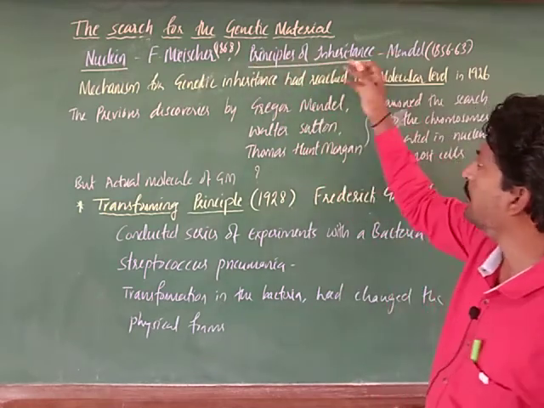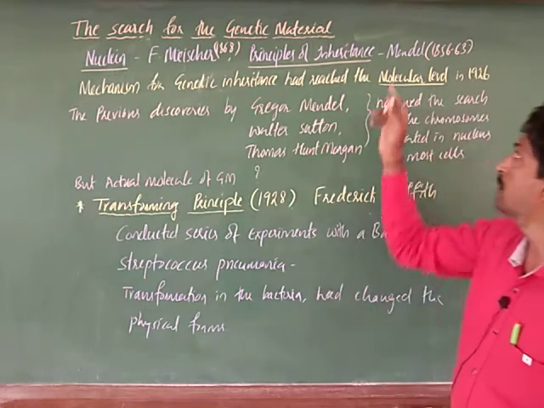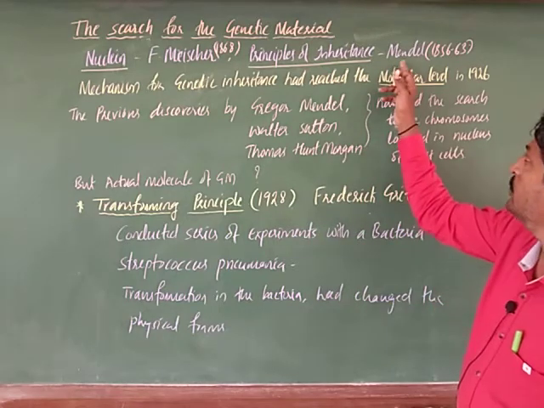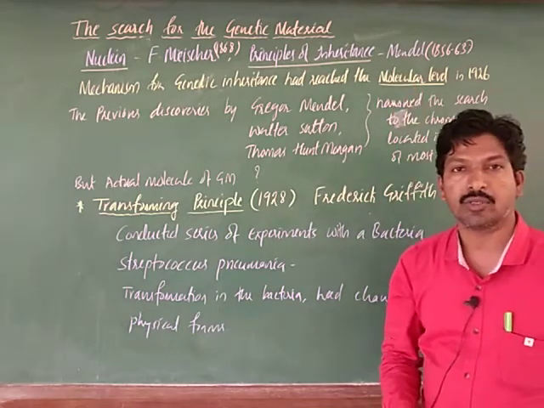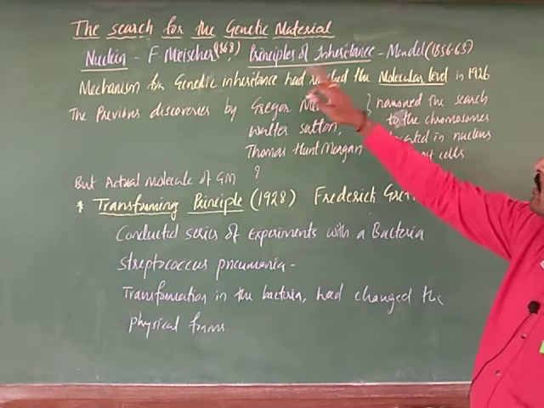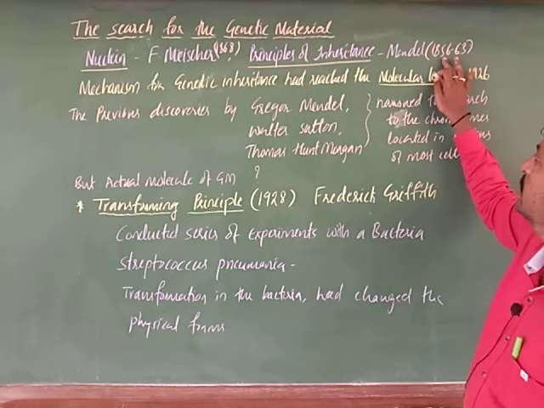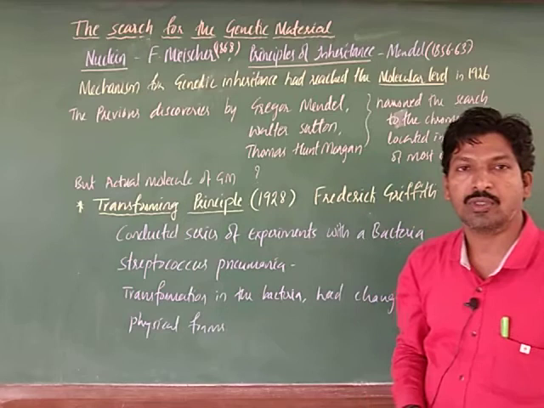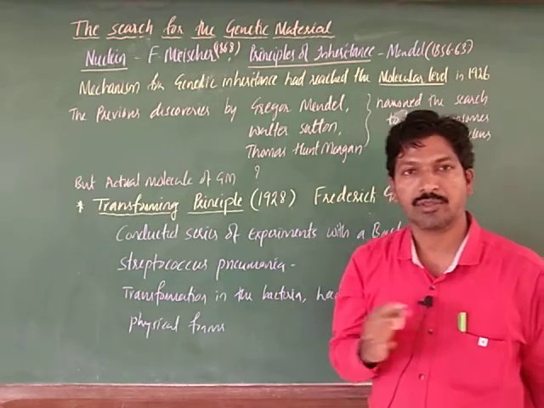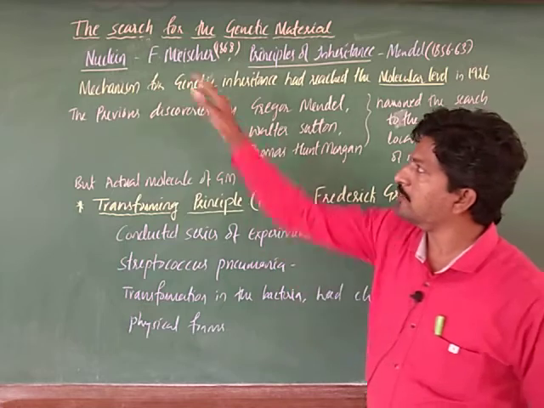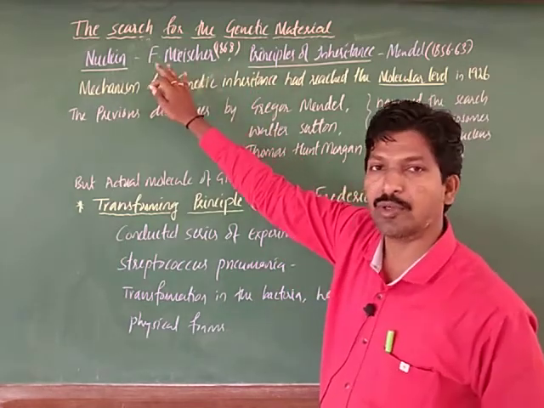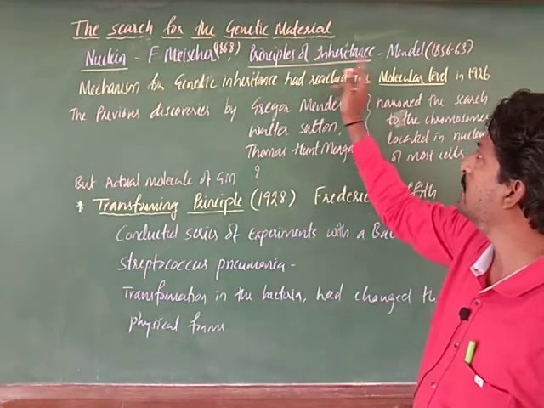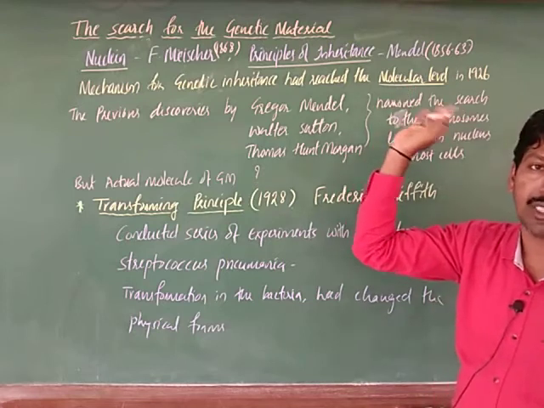Almost at a similar time, the principles of inheritance, which you have studied in the previous chapter, were proposed by Gregor Mendel. He conducted his work from 1856 to 1863 on the pea plant that we have studied. I am taking these two points because you have studied previously that nuclein was discovered by Miescher and the principles of inheritance were proposed by Mendel.